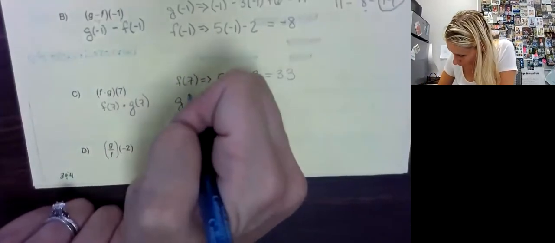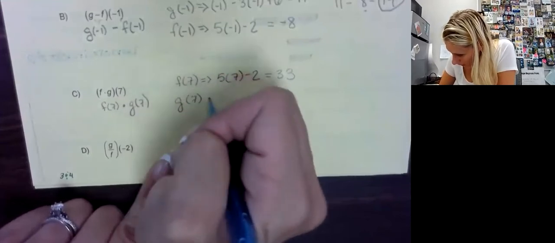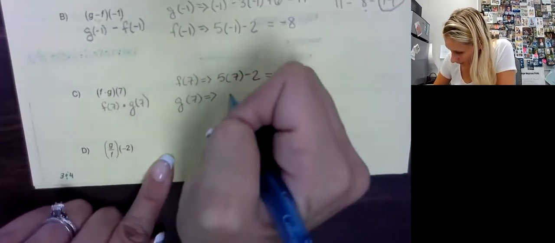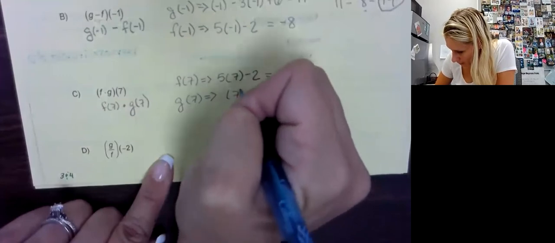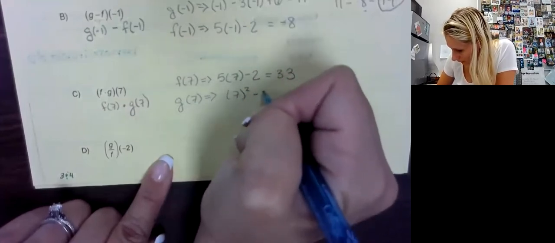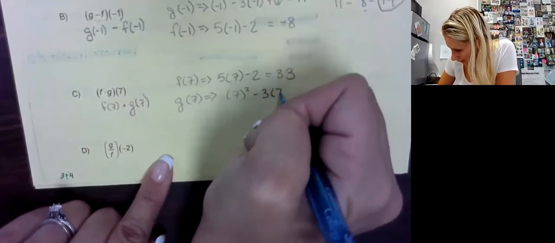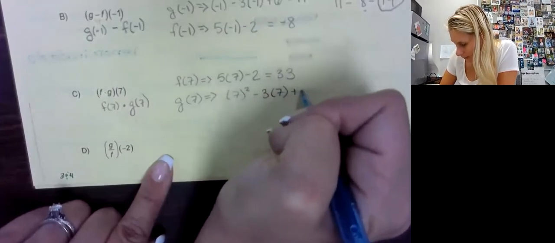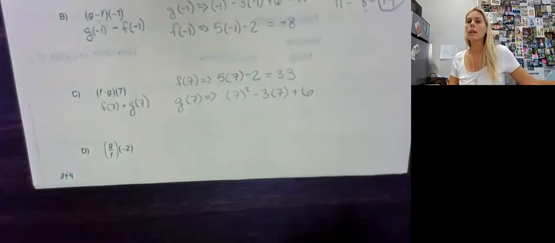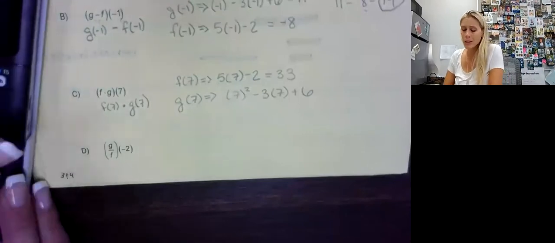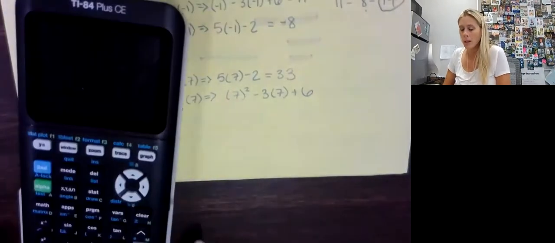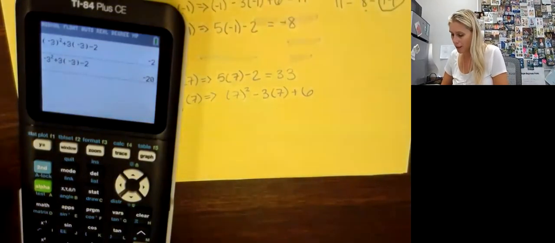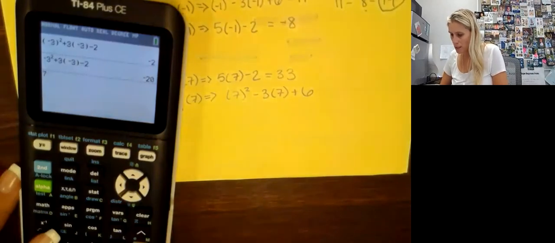g of 7, oof, that square in there, huh? So I get 7 squared minus 3 times 7 plus 6. I am going to use a calculator this time just because I don't like to take your time up while I try to figure it out in my head. So 7 squared.